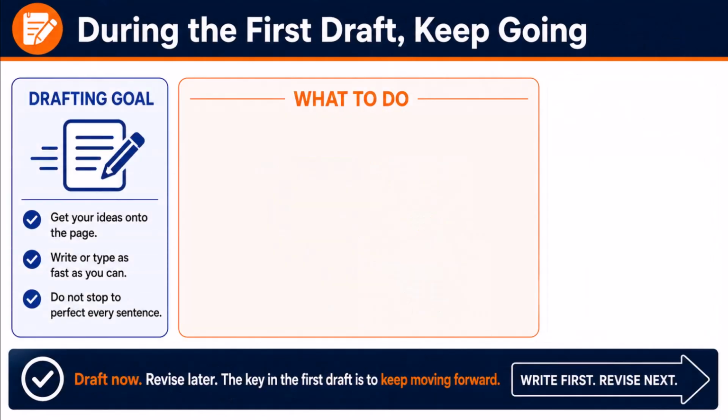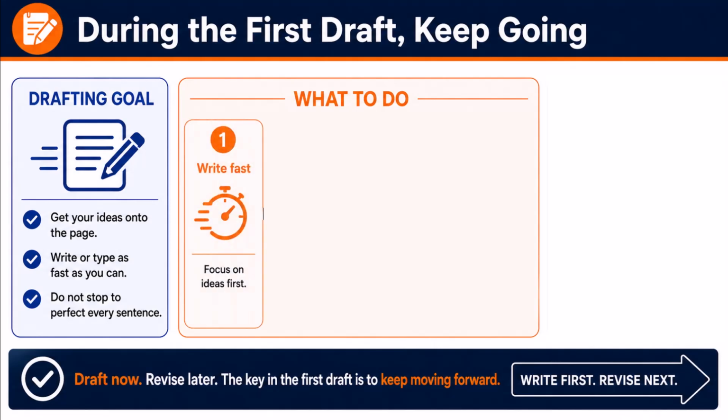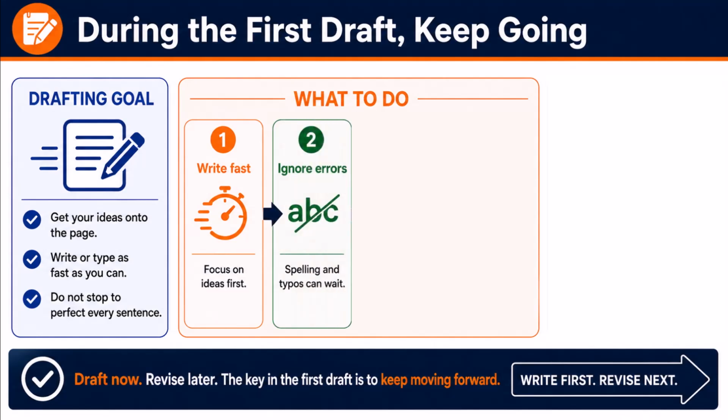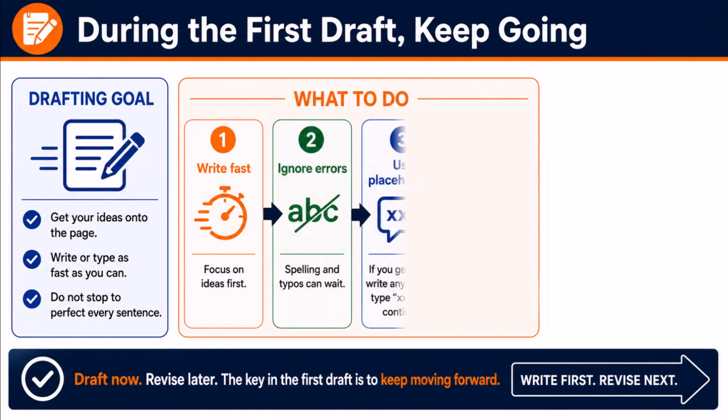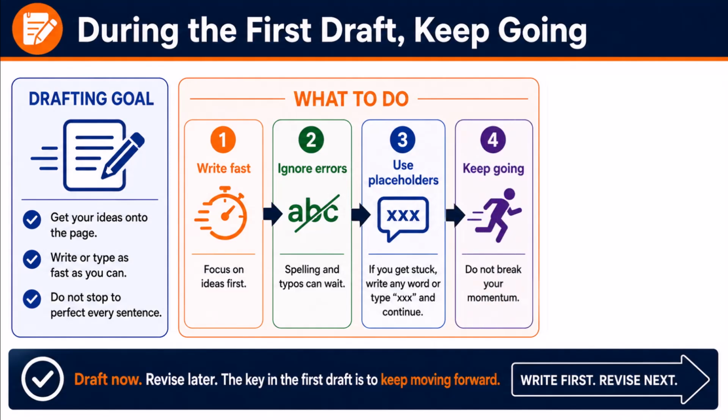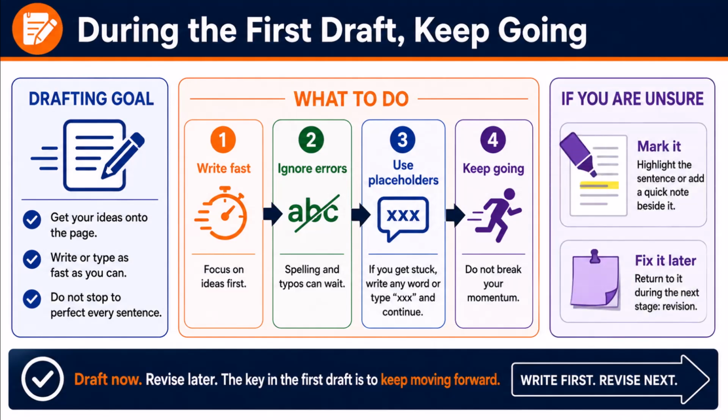Your goal during this drafting stage is to get your ideas onto the page. Type or write as fast as you can. Ignore spelling and typos. If you can't think of the perfect word, write any word or words, or type a series of X's and continue. In this first draft, the key is to always keep going. If you're unsure about a sentence, highlight it or place a quick note beside it. You can return to it during the next stage, which is revision.